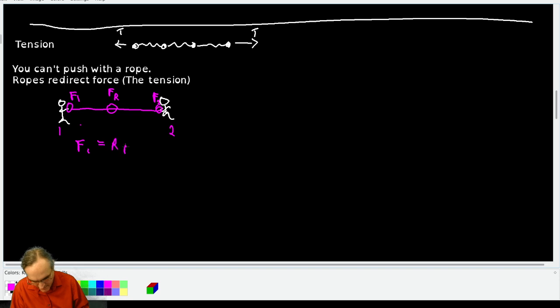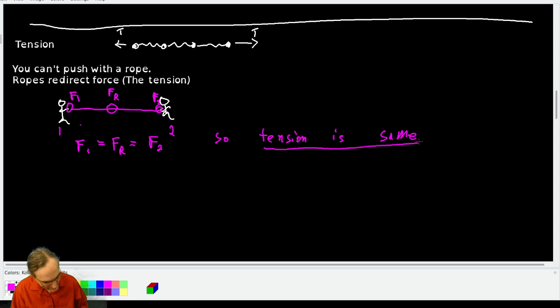F1 will be equal to F rope. The force inside the rope will be equal to F2. So tension is the same everywhere inside a, in quotes,